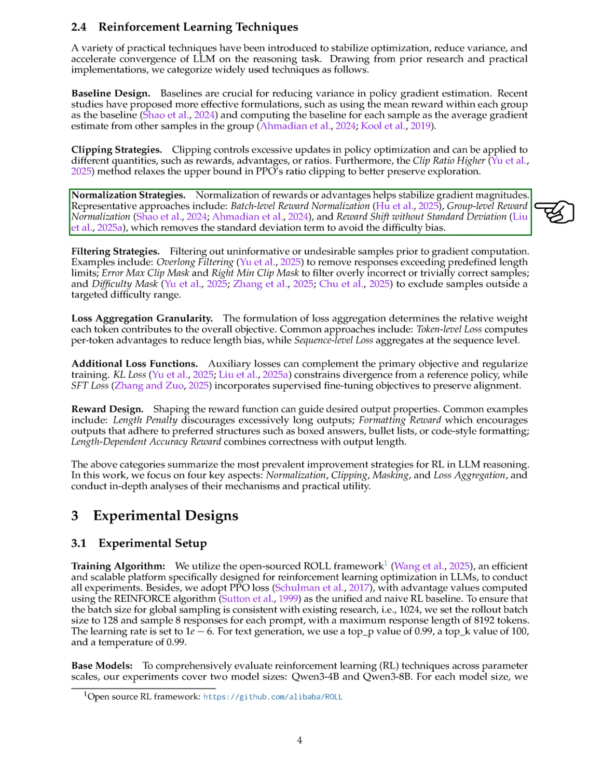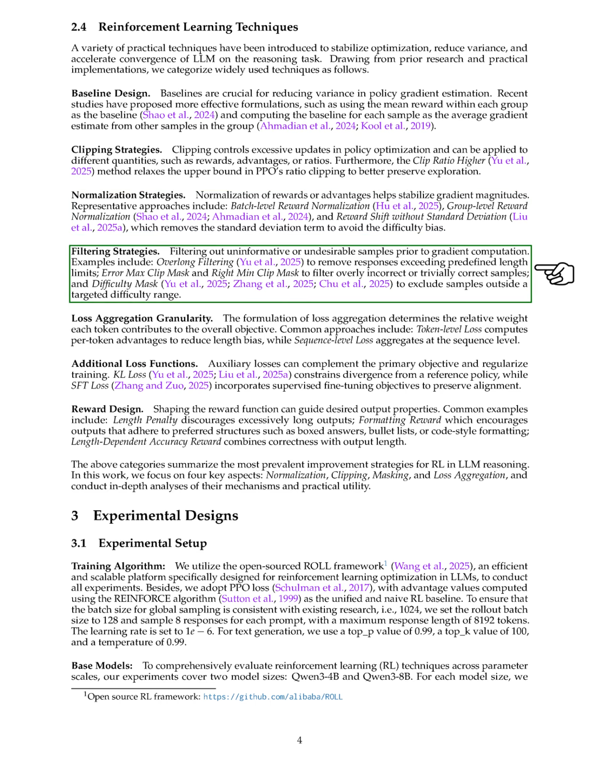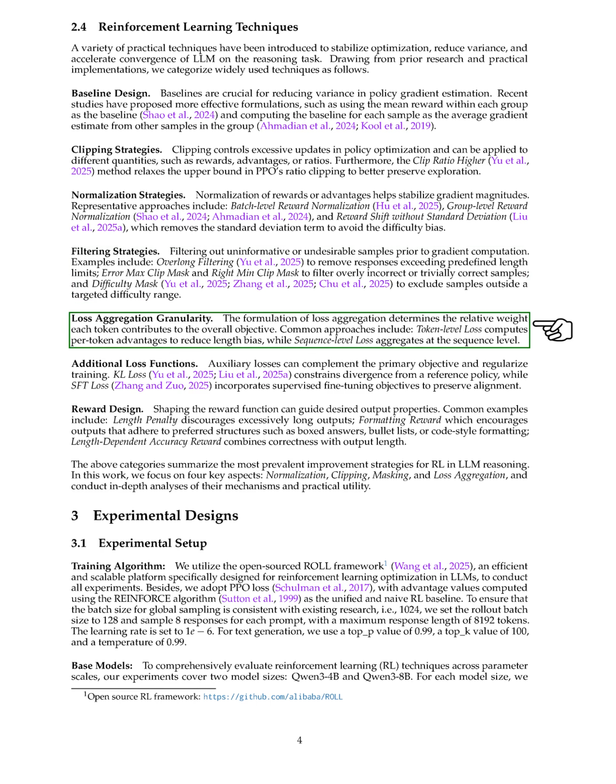3. Normalization strategies. Normalizing rewards or advantages stabilizes gradient magnitudes. Common methods include batch-level and group-level reward normalization, as well as reward shifting without standard deviation to avoid bias. 4. Filtering strategies. We filter out uninformative or undesirable samples before computing gradients. This includes removing overly long responses, filtering overly incorrect or trivially correct samples, and excluding samples outside a targeted difficulty range. 5. Loss aggregation granularity.